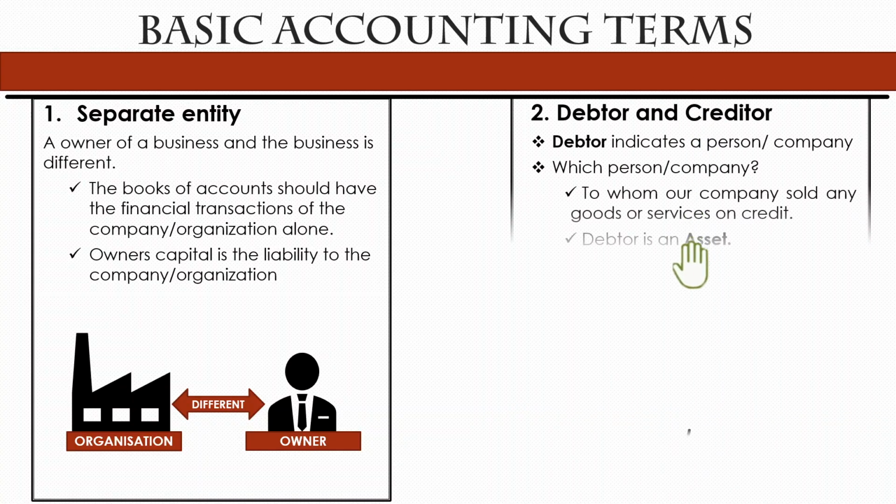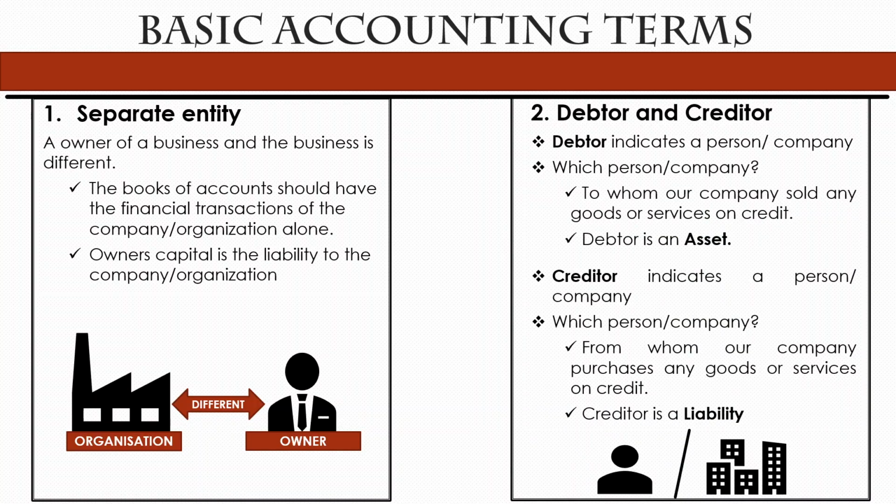The second one is debtor and creditor. Debtor indicates a person or a company. Which one? It indicates the company to whom our company sold goods or services on credit. So a debtor is one who borrowed from us. As they mandatorily need to pay the money to us in future, the debtor has a future value as well, right? They borrowed goods or services from us and will pay back in future, so it will have value till the future. Because of that, the debtor should be considered as an asset to our company.